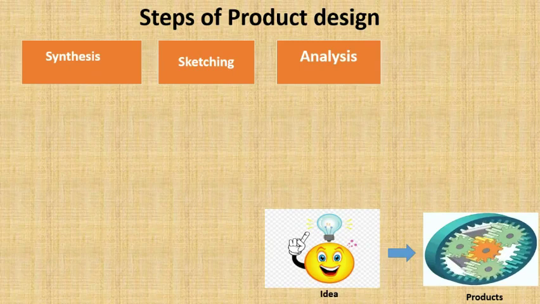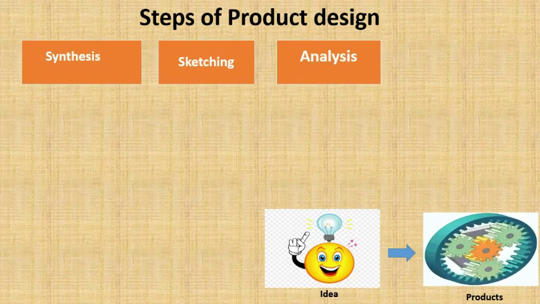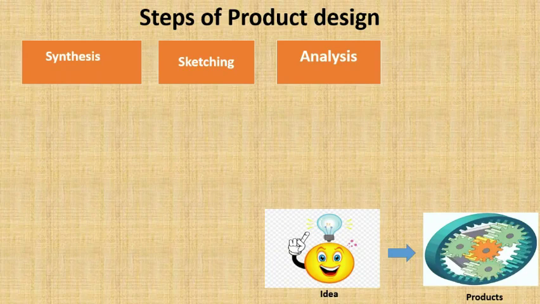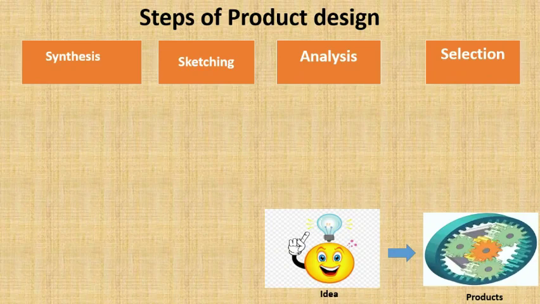Along with that, even in this analysis phase, you are going to face another thing, that is what resources are available, what will be its manufacturing process, and what is its cost. What is the assembly and what will the inspection be, all these details you are going to analyze in this analysis phase. That means analysis is in the form of functional analysis as well as physical analysis of the complete idea you generated. And then selection. After this complete analysis, you will come to know the conclusions, which is the best idea among all the ideas you generated. That is what you are going to select finally.